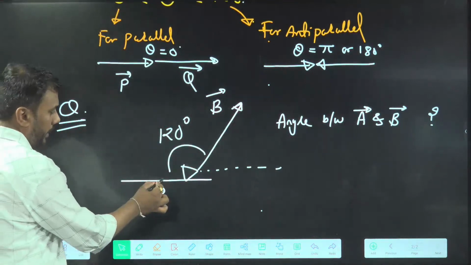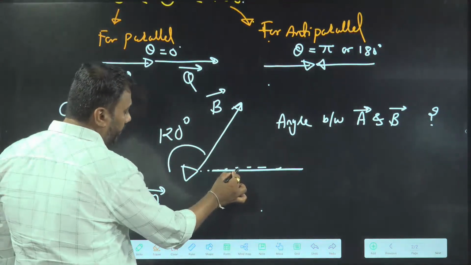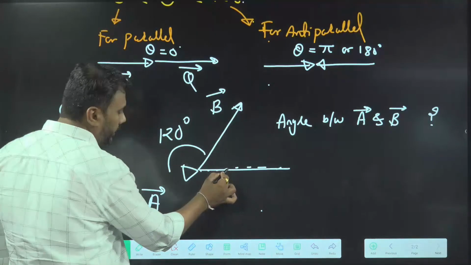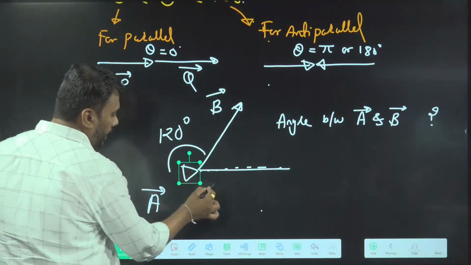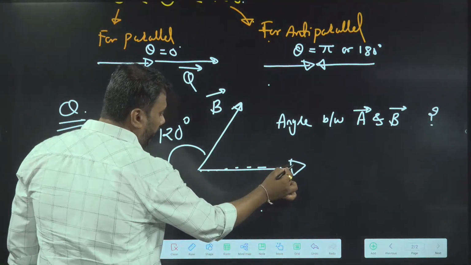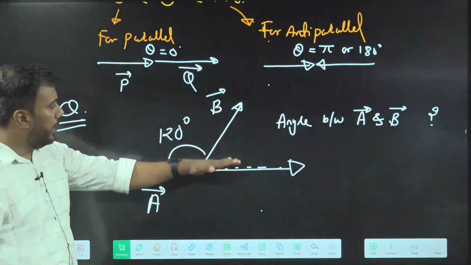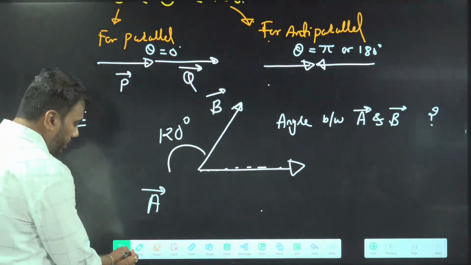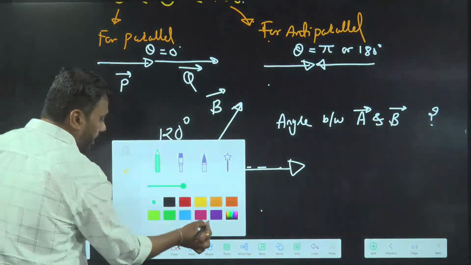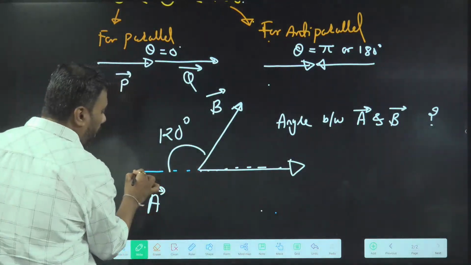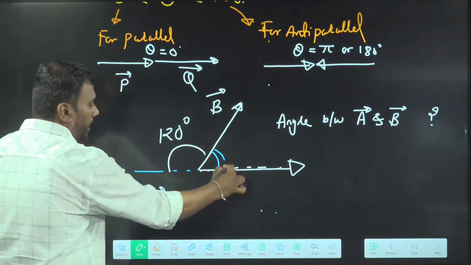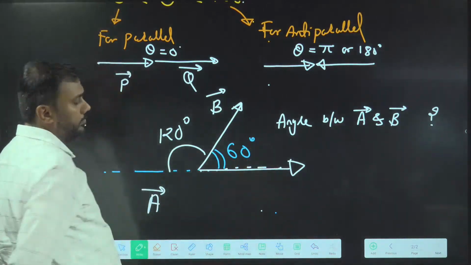Okay, see, I am taking the A vector and shifting it. Can you see I am shifting it parallel to itself? I have shifted it so that now A and B are arranged tail by tail. Yes, they are now arranged tail by tail. Now if I observe the angle between A and B, that is simply 60 degrees.